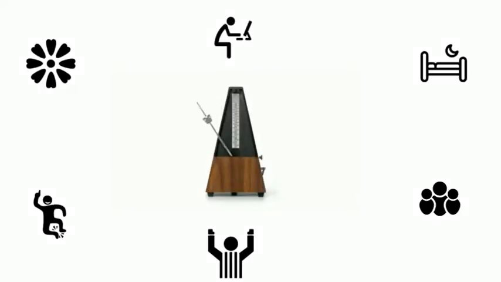MoodRhythm is an app to help people with bipolar disorder to learn about their personal rhythms and to stay in balance. Bipolar disorder is a common and lifelong illness that affects men and women equally regardless of their background. It's associated with poor functional and clinical outcomes.